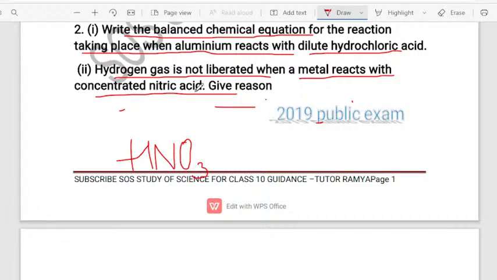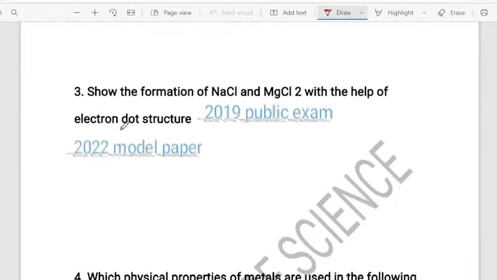That is the reason, see, when a metal is dropped into nitric acid, there is no liberation of hydrogen gas. Hydrogen gas is not liberated. So that is one important thing you all have to know, dear students. Yes, because it is a strong oxidizing agent. So this was asked in the 2019 public examination.